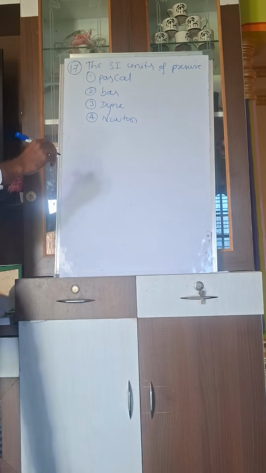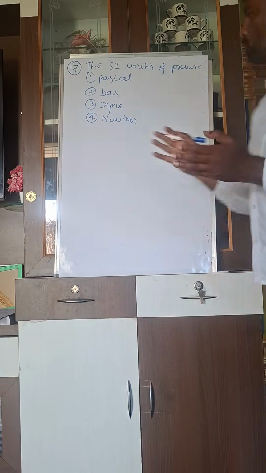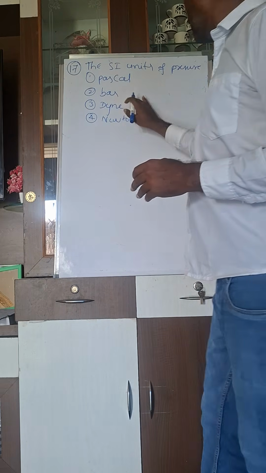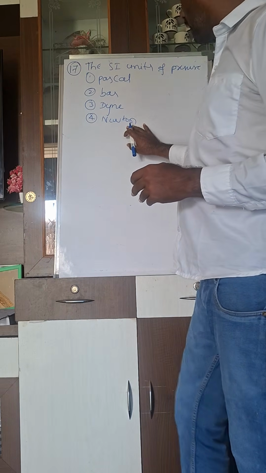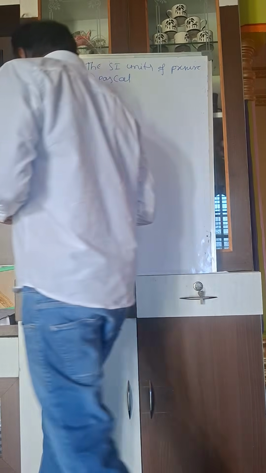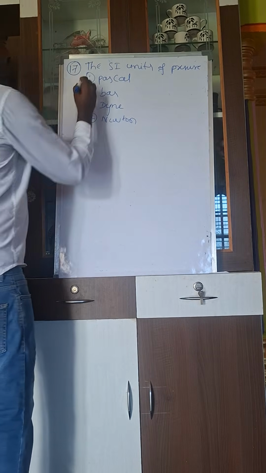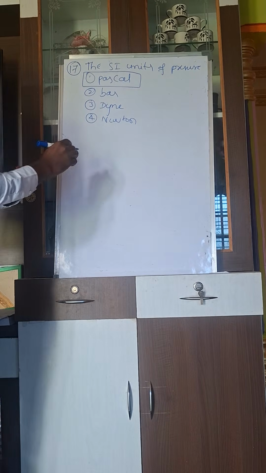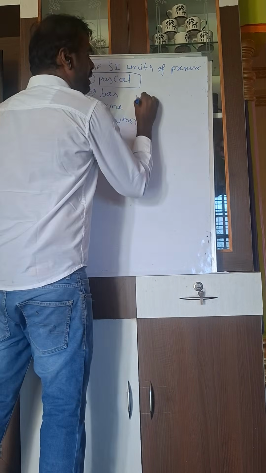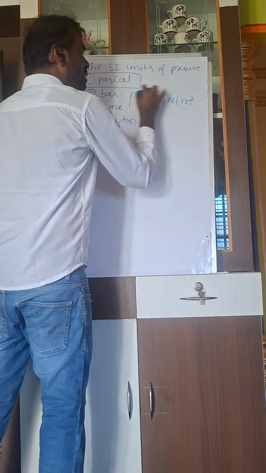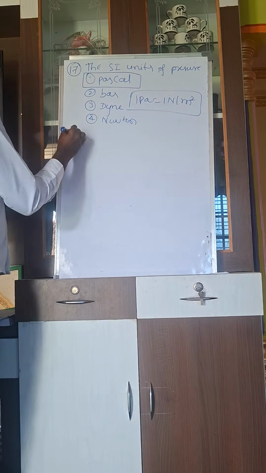Please look here, there are four answers. The SI unit of pressure: Pascal, bar, dial, and the third one is meter. The SI unit of pressure is Pascal. 1 Pa is equal to 1 Newton per meter square. This is the answer for the 17th question.